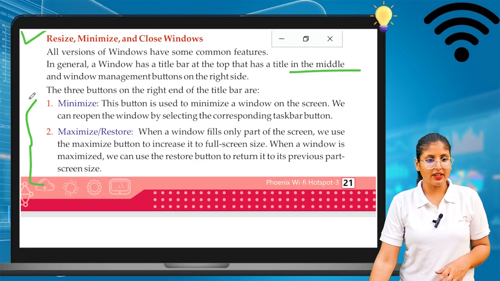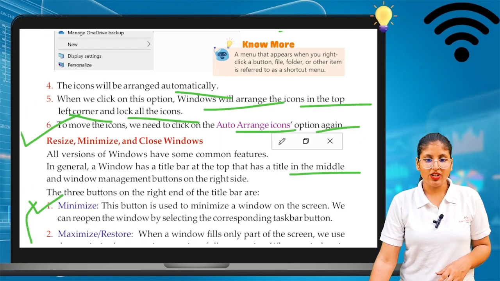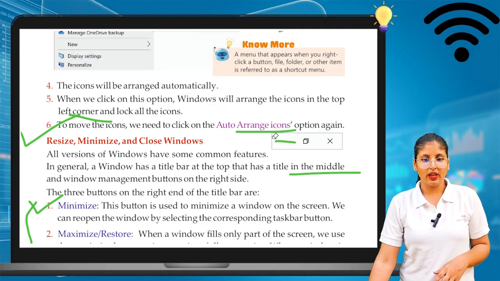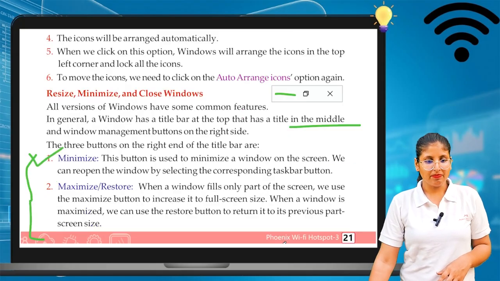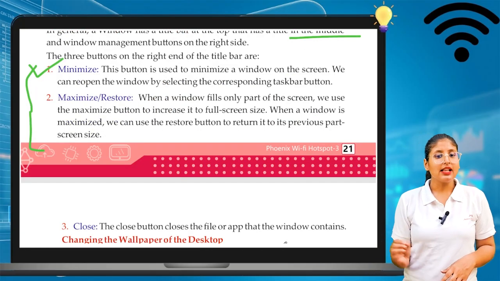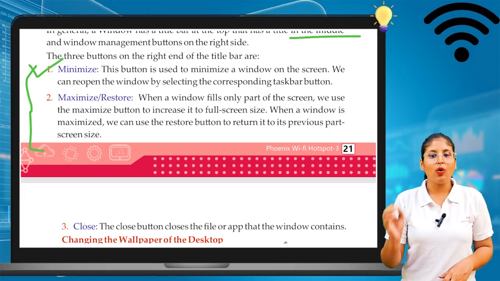First, my dear learners, is the minimize option. From this option, we can minimize anything. If you want to minimize anything, we can do it with the help of the minimize icon. So that is clear. We can say this button is used to minimize a window on the screen.